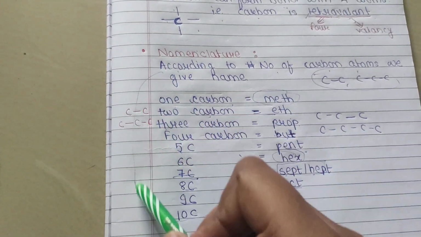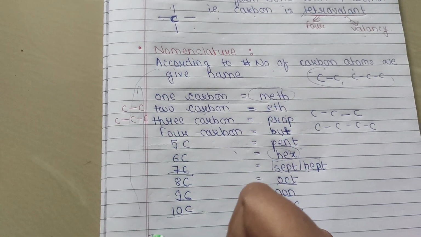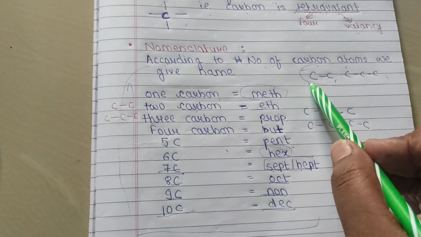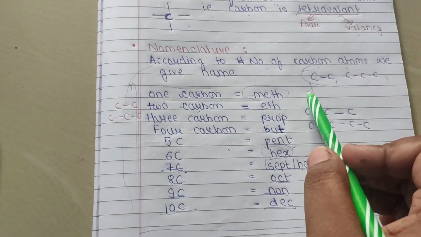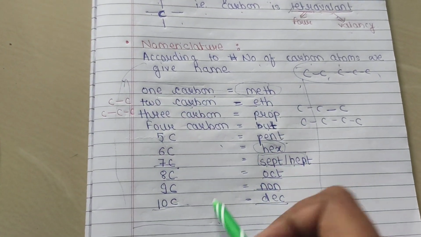So this whole chart is very important. Please memorize this chart to understand the nomenclature system of organic compounds.